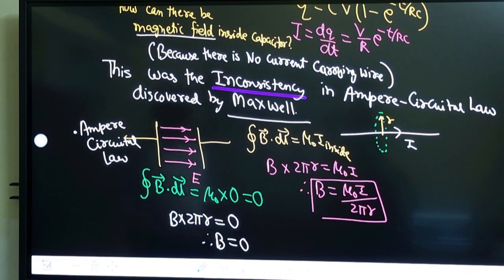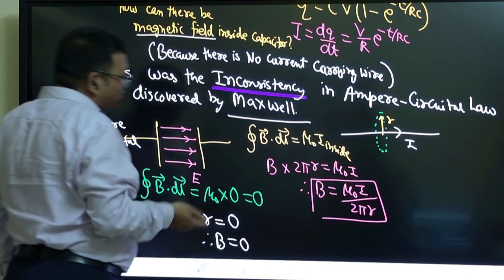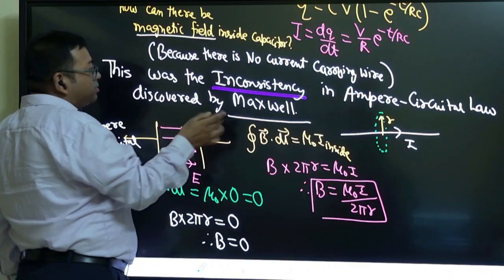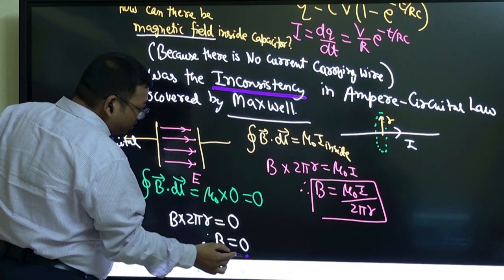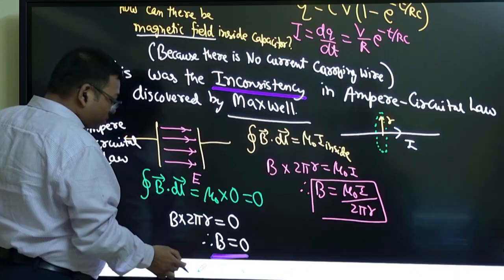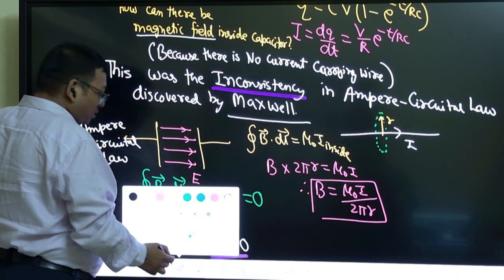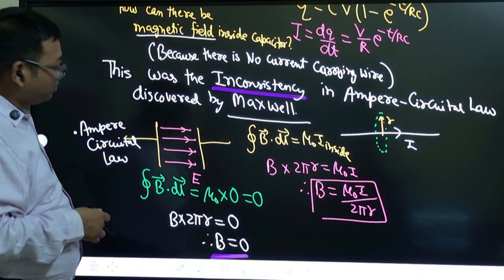Okay, so he found this. This was the inconsistency. B was coming as 0, but experiment shows that there is a magnetic field because the magnetic needle was deflected.